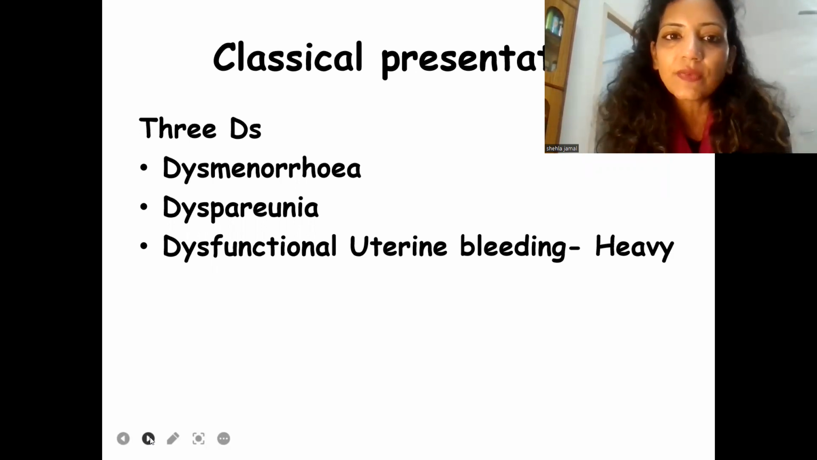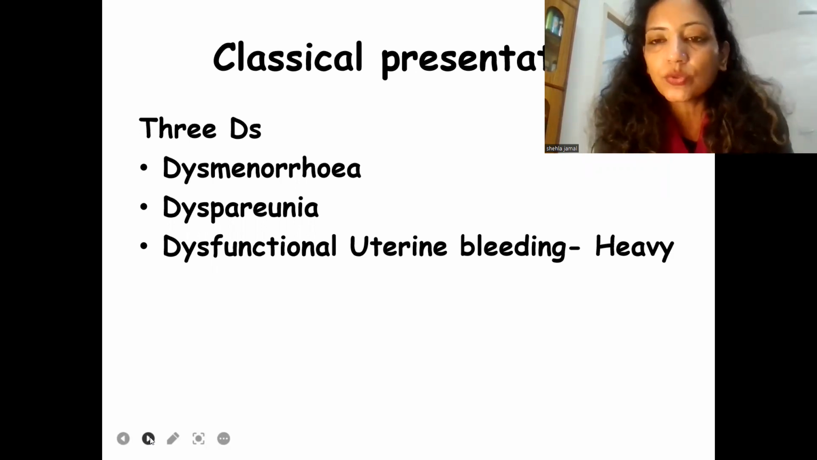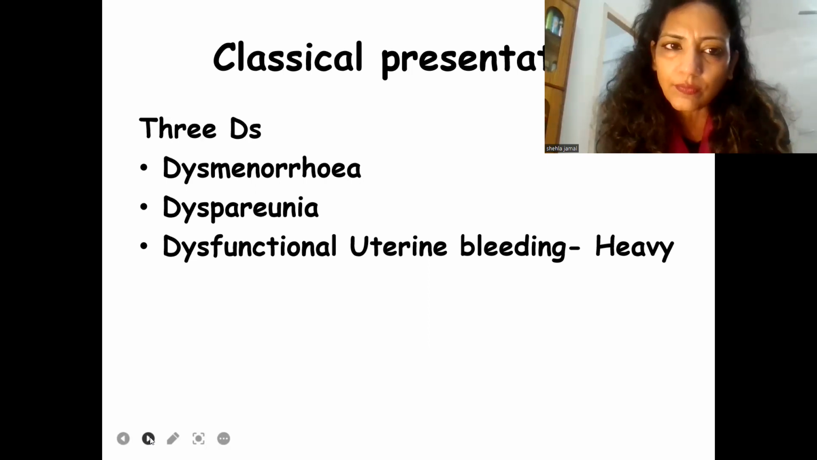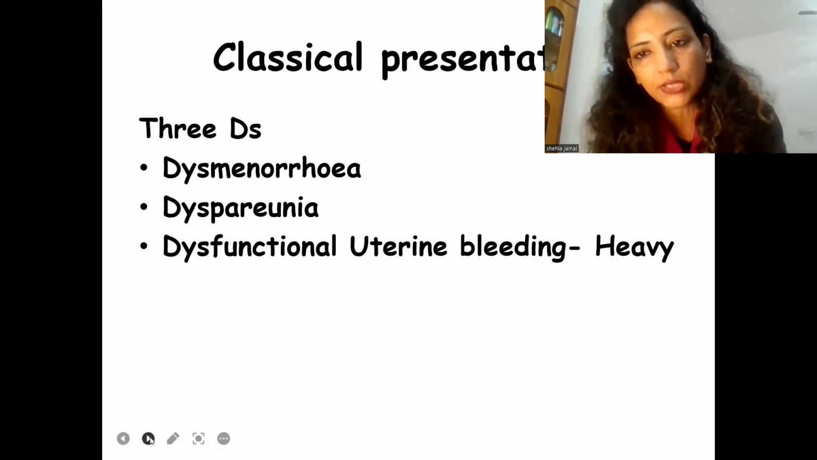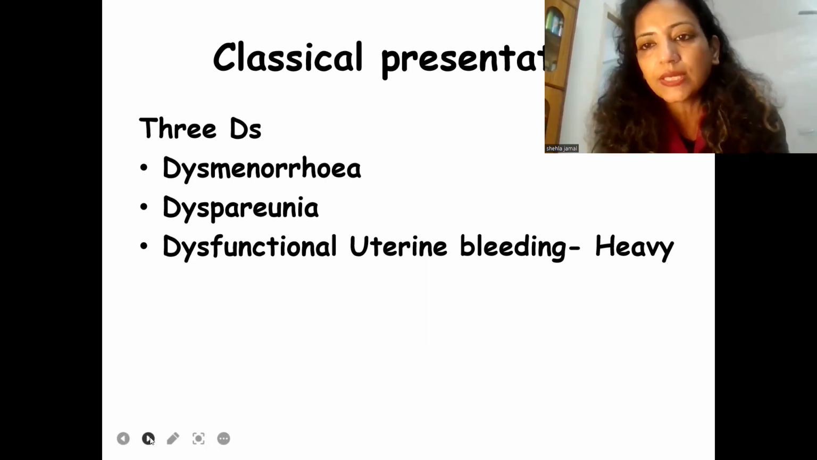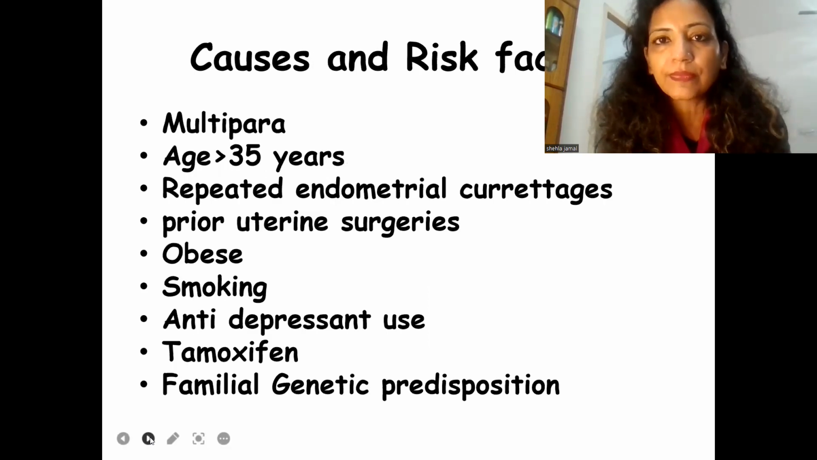And finally, dysfunctional uterine bleeding, which is usually heavy bleeding. We obviously don't call it DUB now, rather it has been replaced by the term abnormal uterine bleeding. But just to remember the 3 Ds: first D is dysmenorrhea, second is dyspareunia, and third is dysfunctional uterine bleeding, which is usually heavy and prolonged menstrual bleeding.